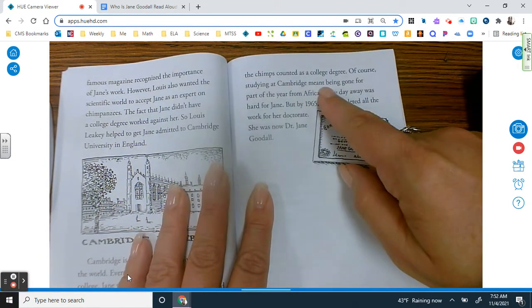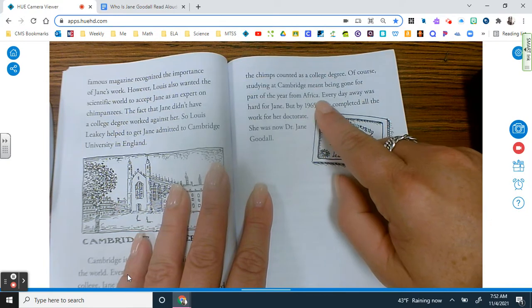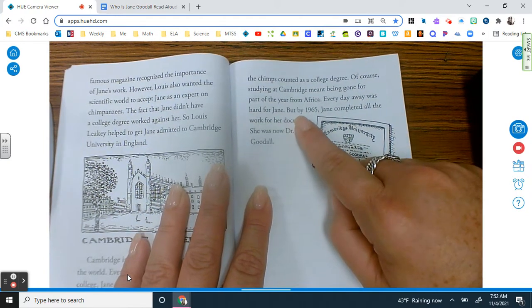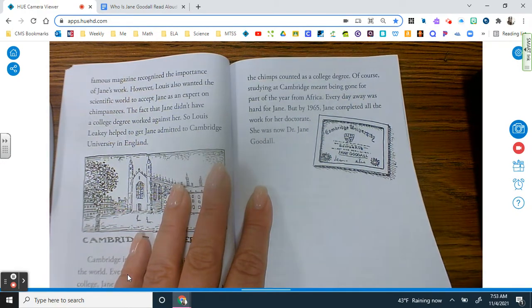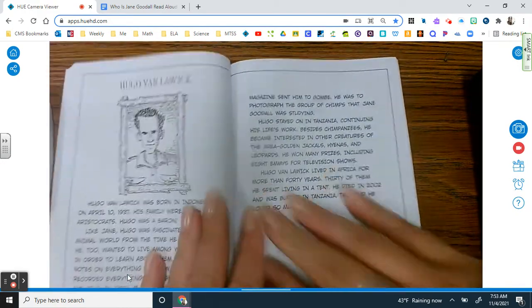Of course, studying at Cambridge meant being gone for part of the year from Africa. Every day away was hard for Jane, but by 1965, Jane completed all the work for her doctorate. She was now Dr. Jane Goodall.